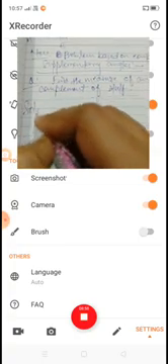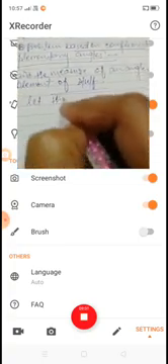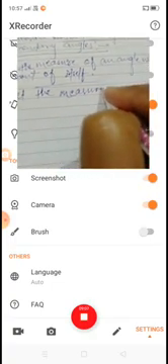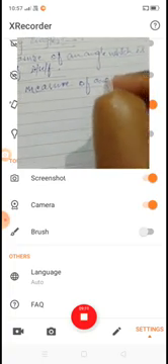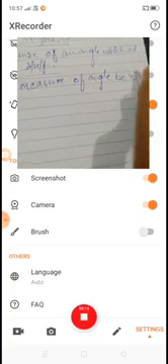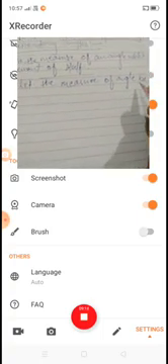Now solve it. Let the measure of the angle be x degrees.